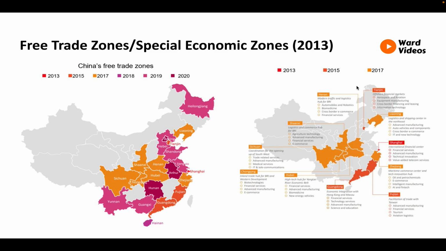Free Trade Zones, FTZs, also known as Special Economic Zones, started in 2013 as another strategy to promote economic growth and development. The Canadian government succinctly defines an FTZ as types of special economic zones where goods may be imported, handled, manufactured and exported without direct intervention from customs. It uses both tax and business incentives to attract foreign investment and technology.